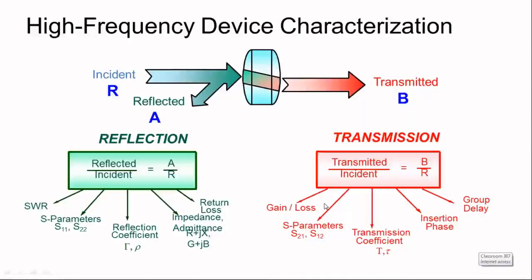You can calculate what amount of gain, what amount of loss has happened. Transmission coefficient is typically defined by this particular formula. Then what group delays are associated with the output. Group delay is nothing but the transit time of a wave inside that particular device under test. So if energy is entering at this particular point in the device, how much time it takes to come out of this device, and with that time, this group delay is associated.